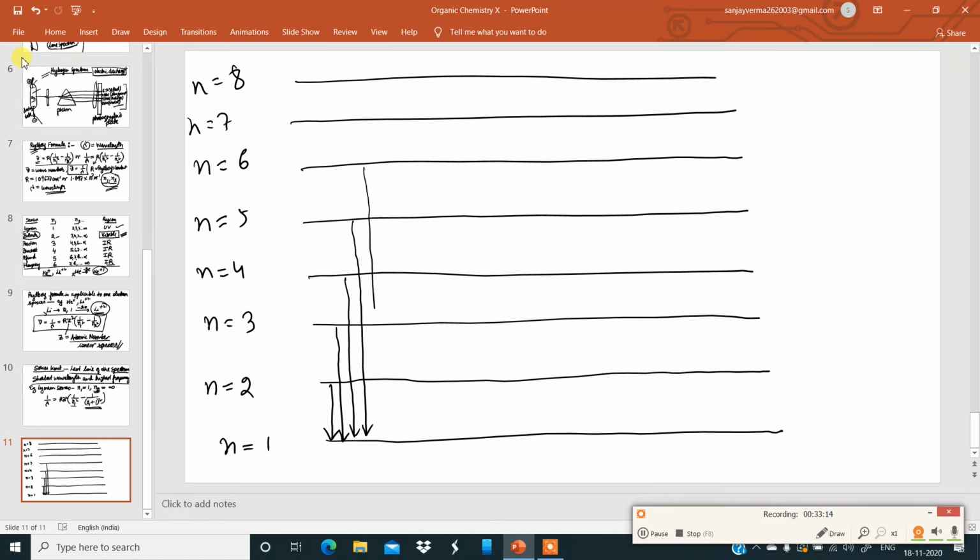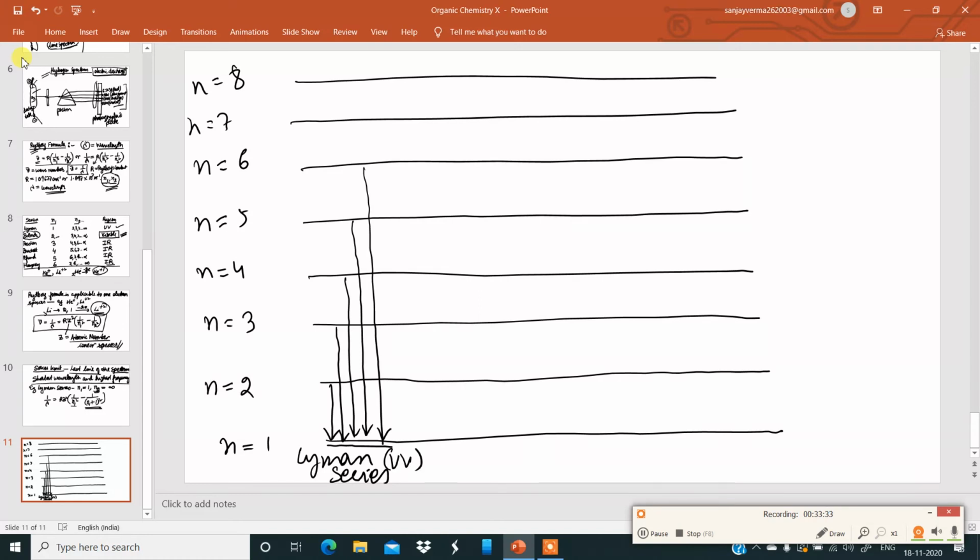These transitions fall under the ultraviolet region. They are called Lyman series. I have already told you Lyman series falls under the UV region. So this is Lyman series.